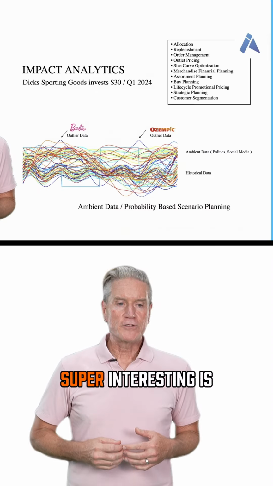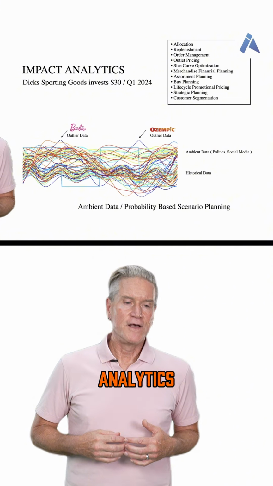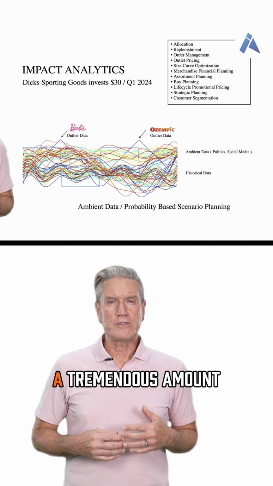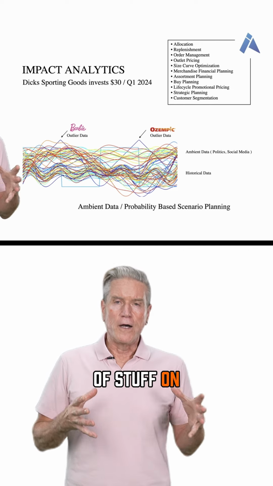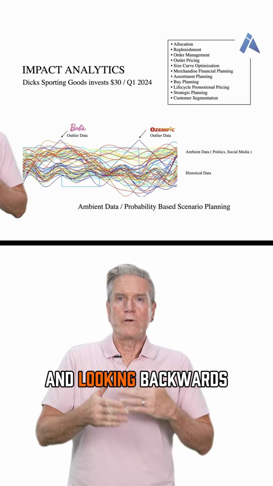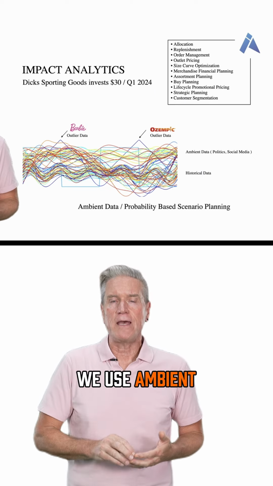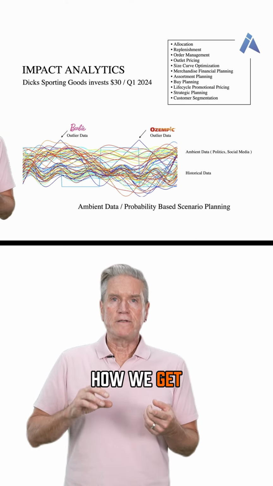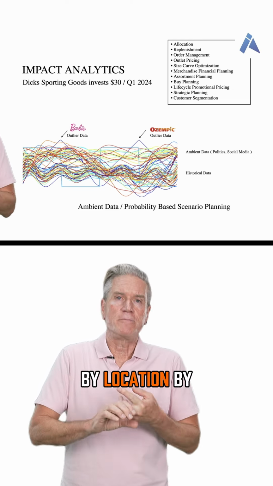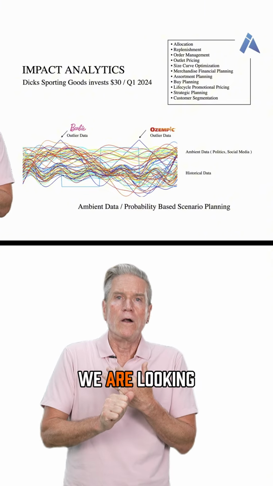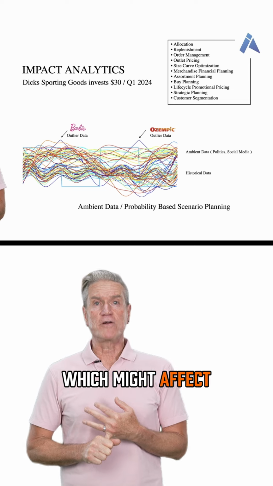I think what's super interesting is companies like Impact Analytics. Dick's Sporting Goods invested $30 million in them last year, and they're doing a tremendous amount of stuff on not just the historical data and looking backwards in time, but how can we use ambient data on the go forward to try to figure out how we get better inventory management by location, by zip code, by holiday, by things which we are looking at ambient data which might affect our sales.